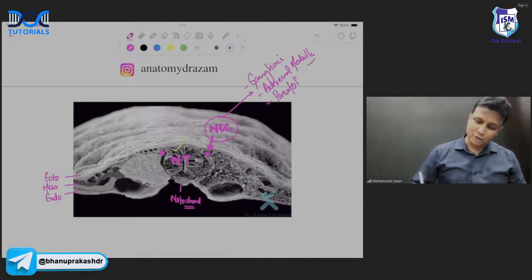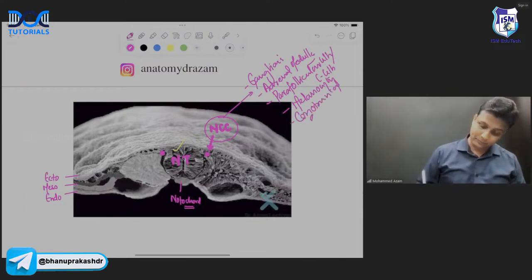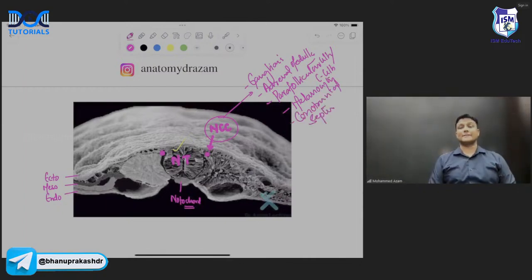Parafollicular cells are also derived from neural crest cells. Parafollicular cells, they're also known as what, sir? C cells. Apart from that, yes, melanocytes, sir. Melanin forming cells, melanocytes, are also derived from neural crest cells. And along with that, remember conotruncal septum. Even conotruncal septum is derived from neural crest cells.